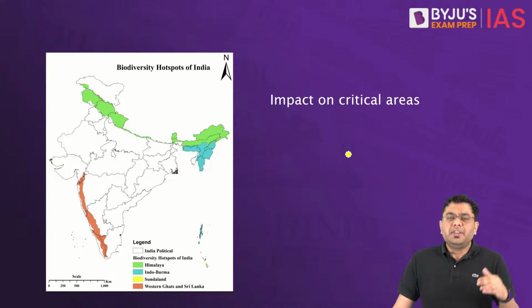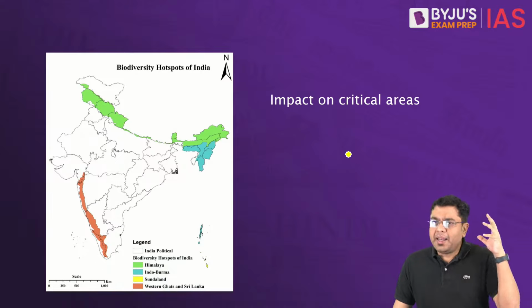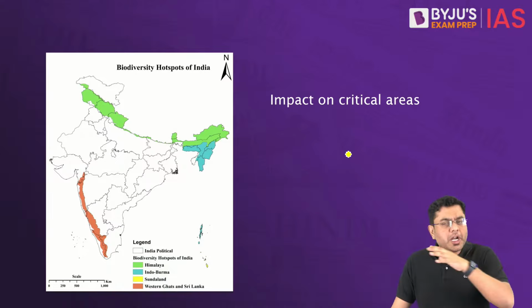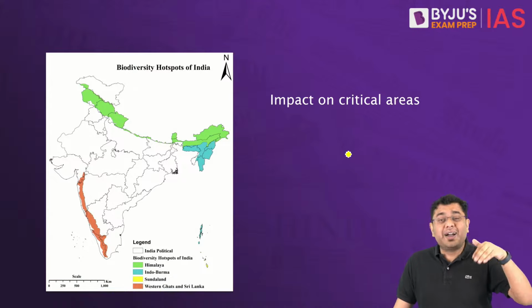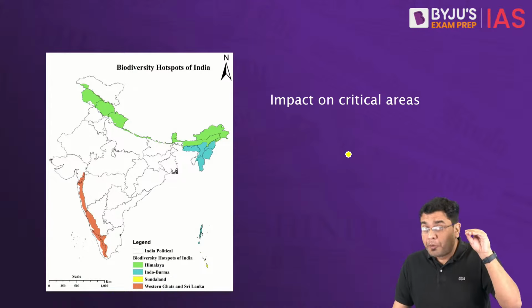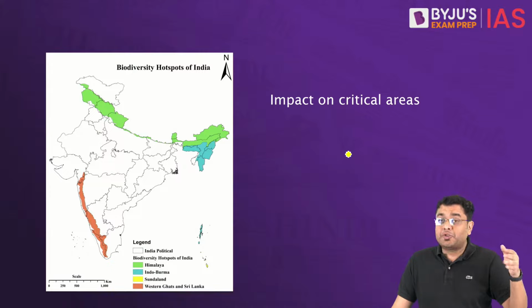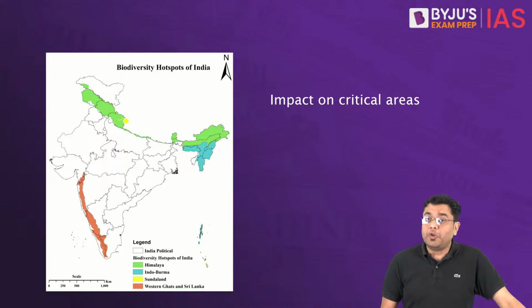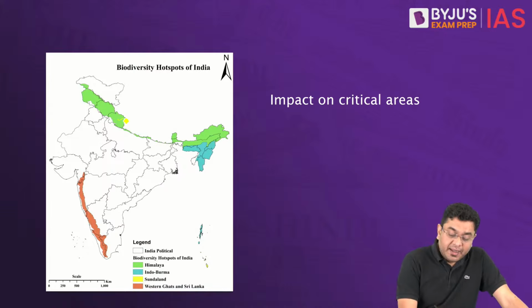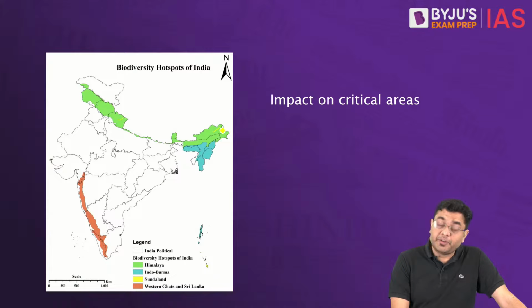You will observe that in the north we have the Himalayan biodiversity hotspot, which continues all the way into the region of Jammu Kashmir, into the region of Ladakh, and in many of the areas very close to the border, the line of actual control as well, and in certain cases, even in the case of international border also, it is very close to the borderline. Then this continues in the northeastern region as well, where you have the border with China.